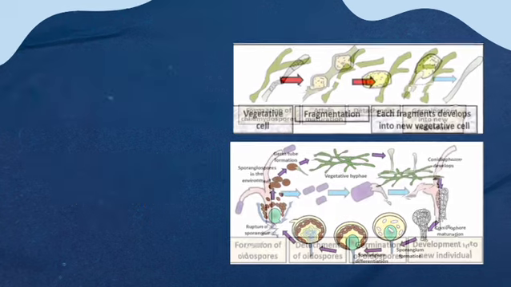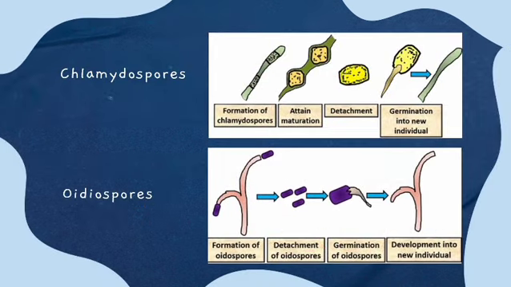Next come your chlamydospores. As I said, chlamydospores are resistant, thick-walled structures. First the formation of chlamydospore is done, and from there maturation occurs. Once matured chlamydospores are obtained during a favorable condition, these chlamydospores get detached and a germ tube is formed. From this, a new individual is produced. Next is the oidiosporium. Same as chlamydospores, here also oidiospores are formed, then get detached in a favorable condition and a germ tube is formed, and through that germ tube a new individual is produced.